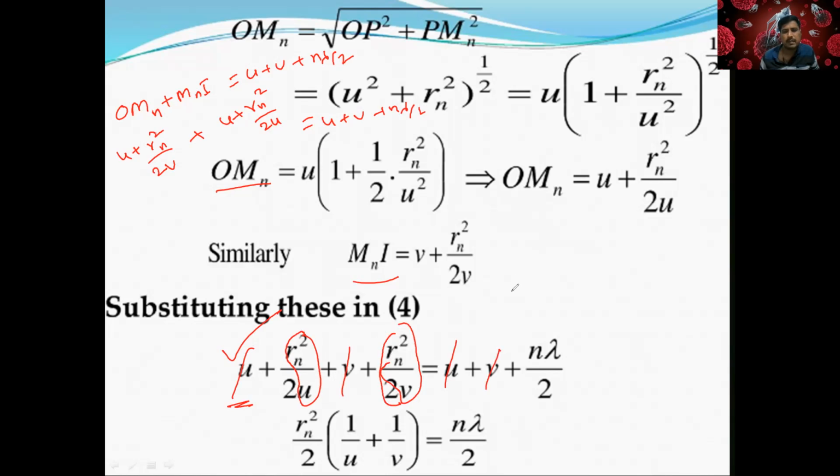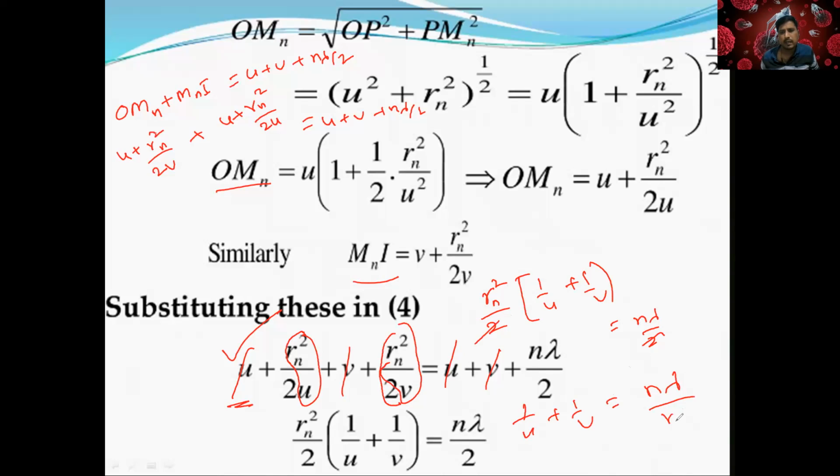So how much is left, tell me? rn square by 2 times 1 by u plus 1 by v is equal to n lambda by 2. If I bring it to the other side, 2 gets cancelled on both sides. So 1 by u plus 1 by v equals n lambda by rn square, which is equal to 1 by f.